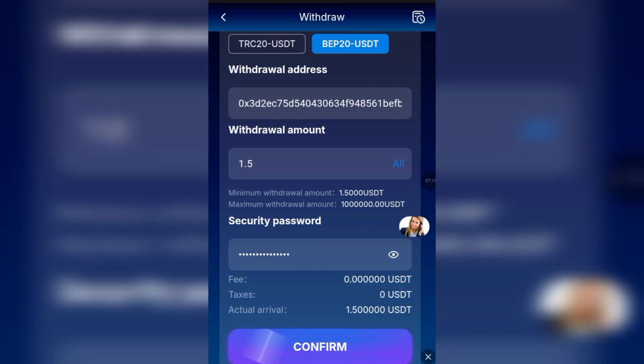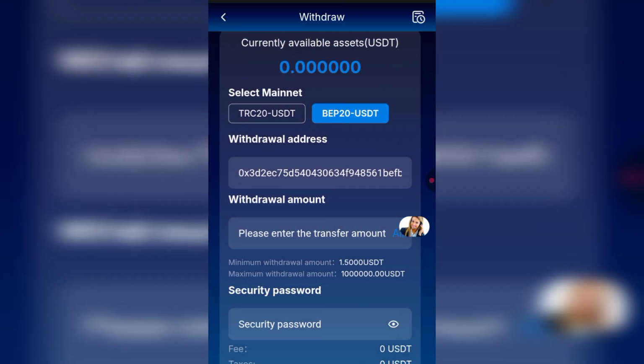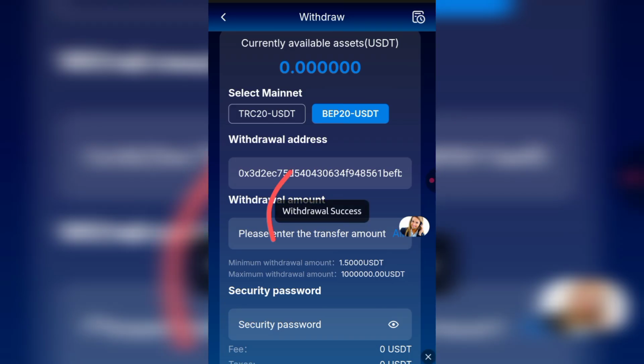Now that I've successfully inputted my wallet address, my amount, and my security password, I'll be clicking on the confirm button right now for my withdrawal to be placed successfully. And as I'm clicking on the confirm button, it's currently loading, and right now it shows withdrawal success. So I'm going to wait patiently for the withdrawal to arrive into my crypto wallet.